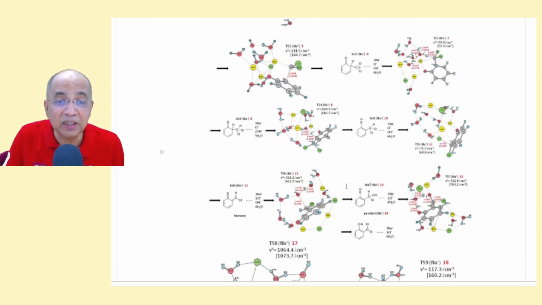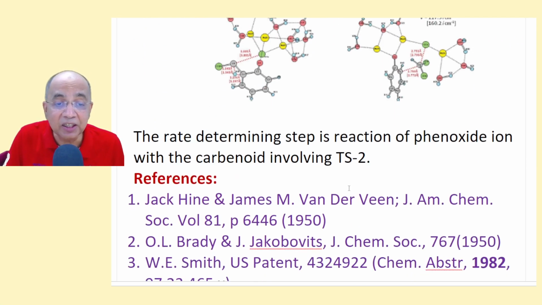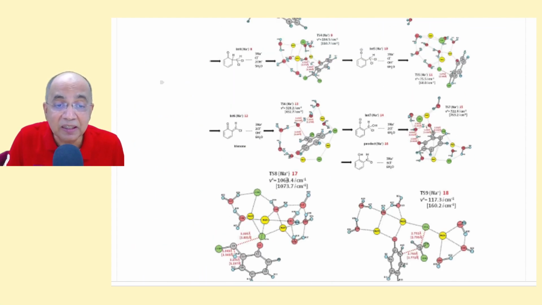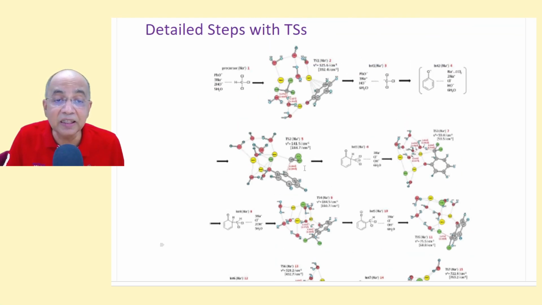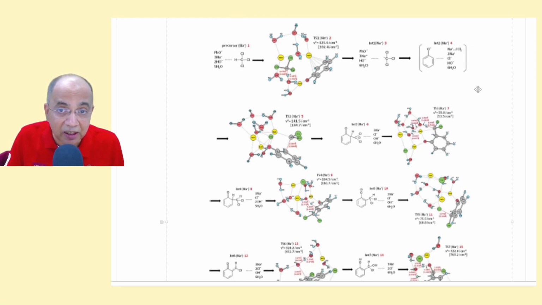There are so many transition states. There are 8 different transition states. 8 and 9 are not feasible. So there are 7 transition states, TS7 ultimately giving the product, and this is the RDS, where CCl3 minus and phenoxide ion react via a transient carbenoid.